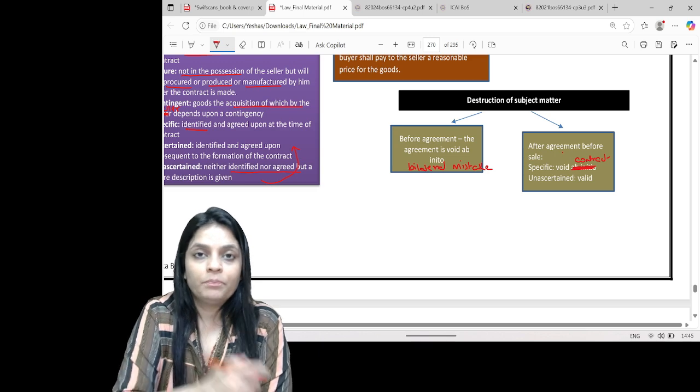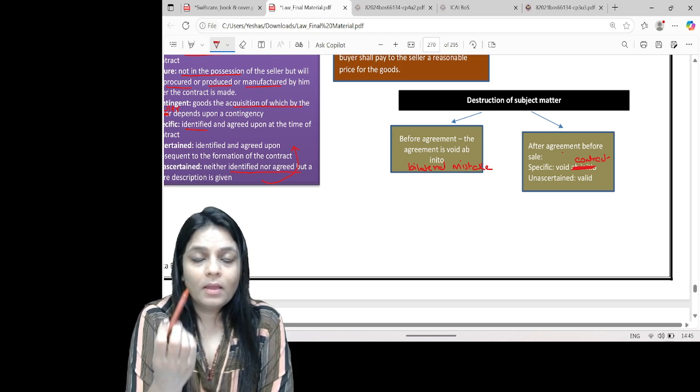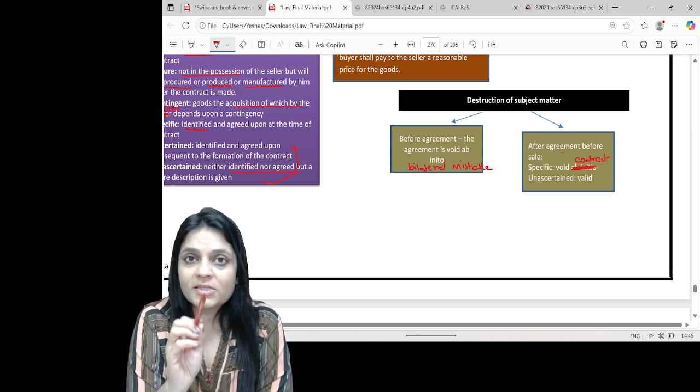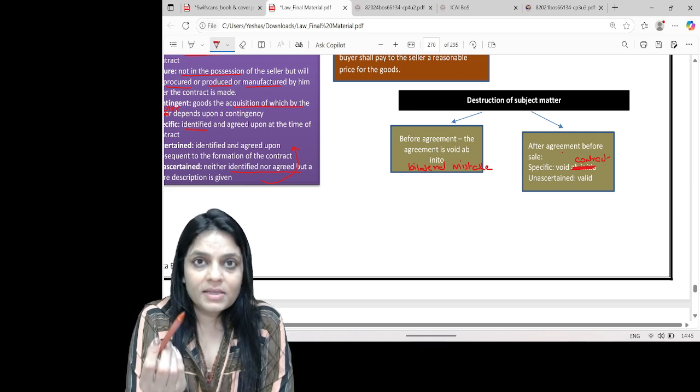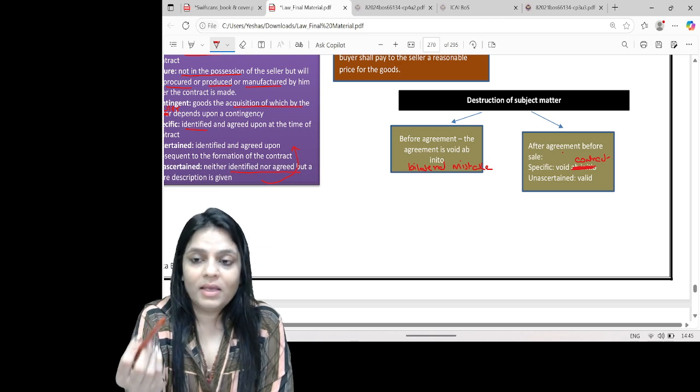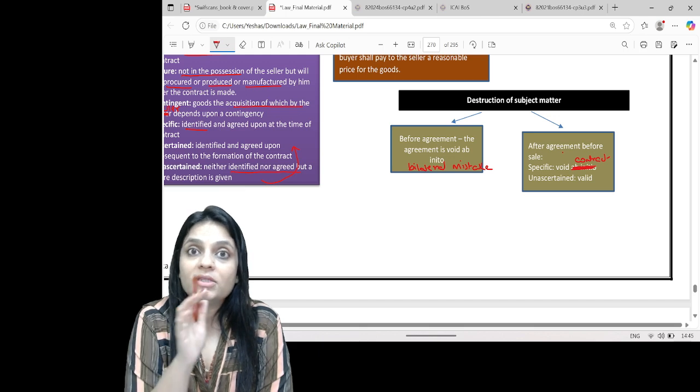Supervening impossibility. I want to purchase this pen from you, you agree to sell. The contract says ownership of this pen will pass to me after 10 days. In between these 10 days, this pen is lost. No other pen can be this pen. The contract is void. It's a void contract.